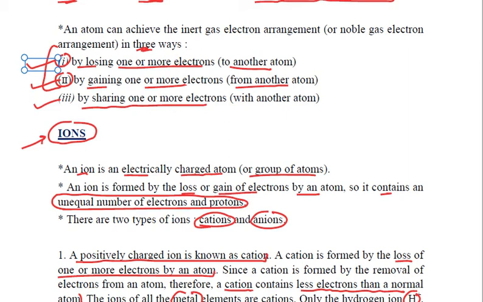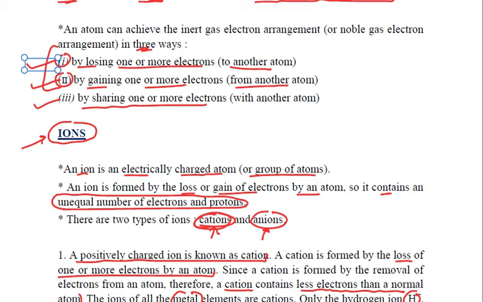Two types of ions we know: cations and anions. Cations are the positively charged ions, mainly formed by the metals. Two non-metals, which ones? Hydrogen and ammonium. They also form cations. How are they formed? By the losing of electrons, due to which the number of electrons becomes lesser as compared to the protons.